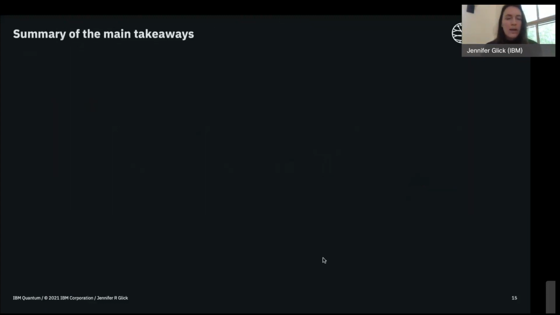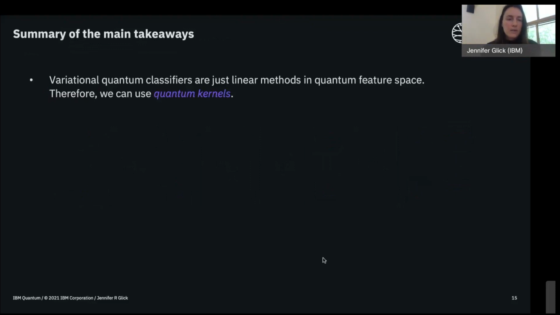So I want to summarize a few of the key points in this lecture before we close. The first one, going back to the beginning, is that a lot of these variational quantum classifiers we can really just think of as linear methods in quantum feature space.